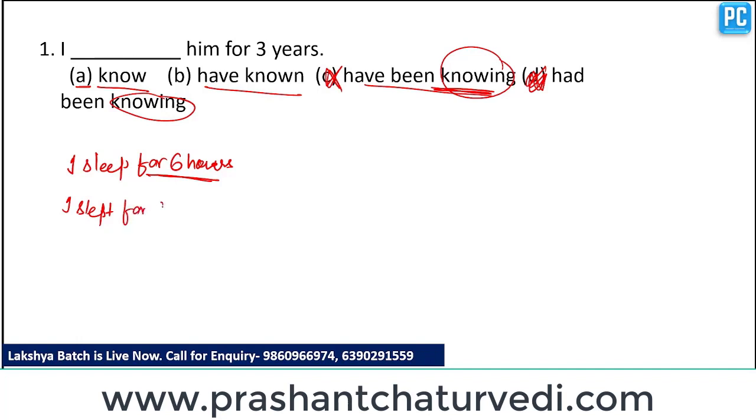This is past indefinite tense. So it means that this action is not valid at present. Clear? This action is not valid at present. So if I say I will sleep for 6 hours, it means that this action will become invalid after your sleep of 6 hours. Clear? So according to this concept, if we write here that I know him for 3 years, it means that it is kind of a contract that we are making with him for 3 years, that we will know him for 3 years. After that, we are not acquainted with each other.